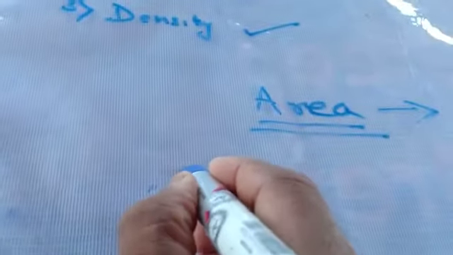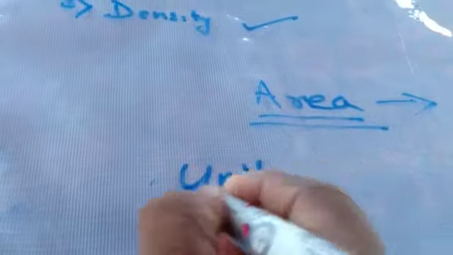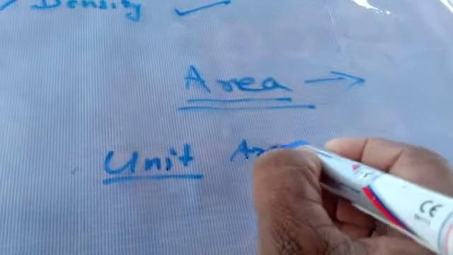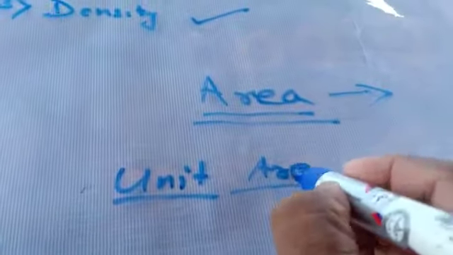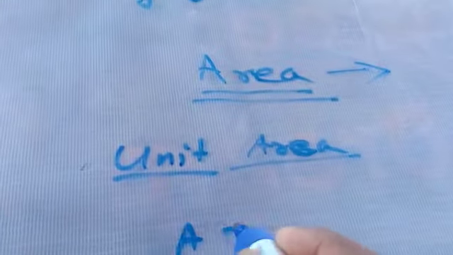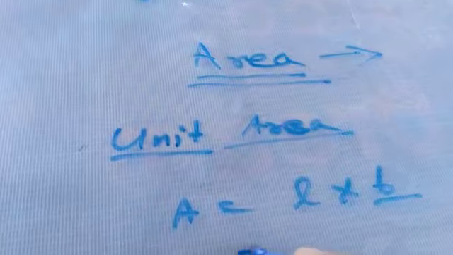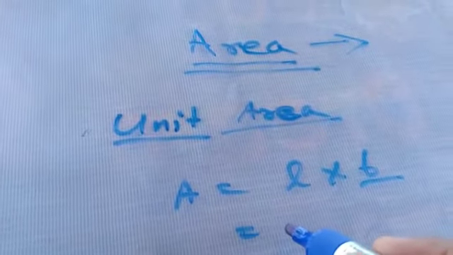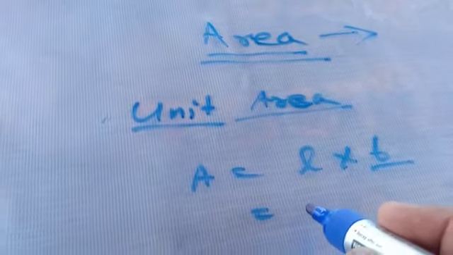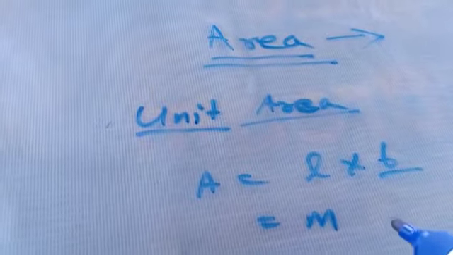Now I am going to the unit of area. Area is equal to the product of length and width. Suppose you consider a rectangle. What is the SI unit of length? We discussed in the last class, that is the meter.